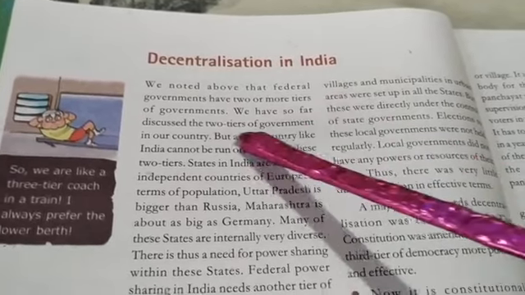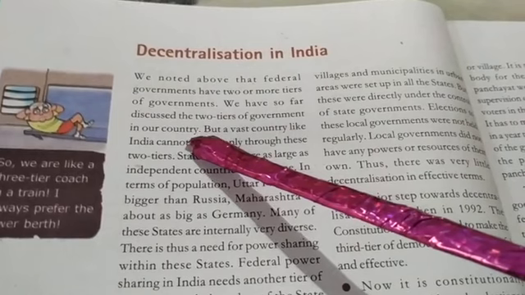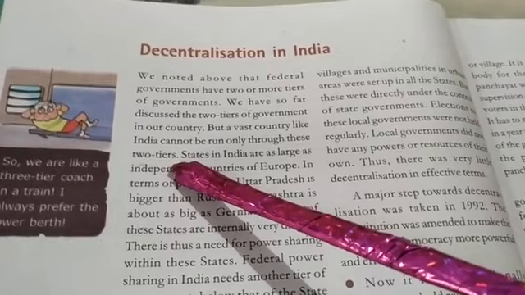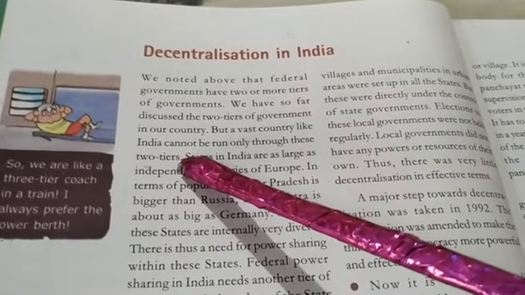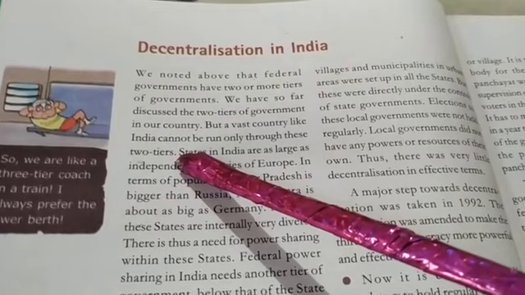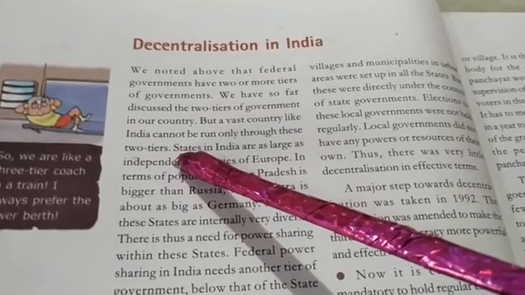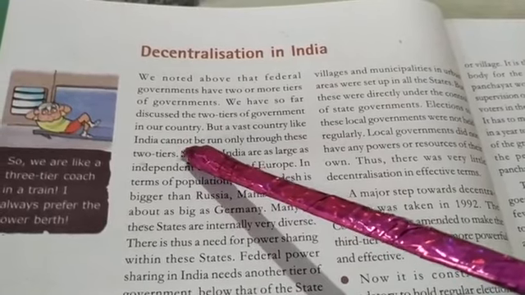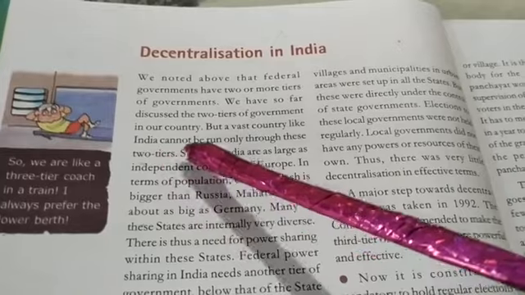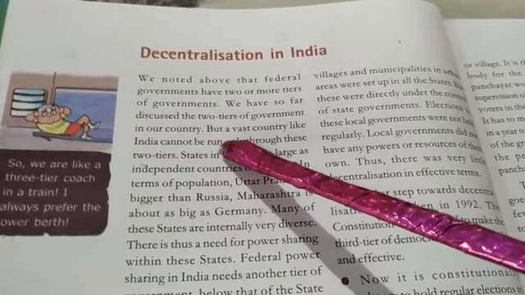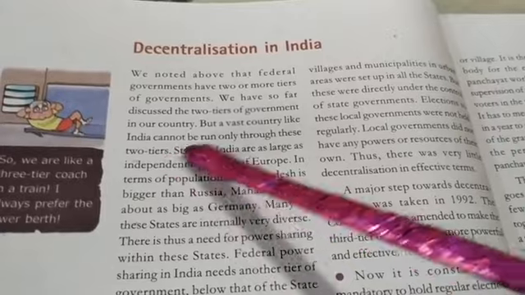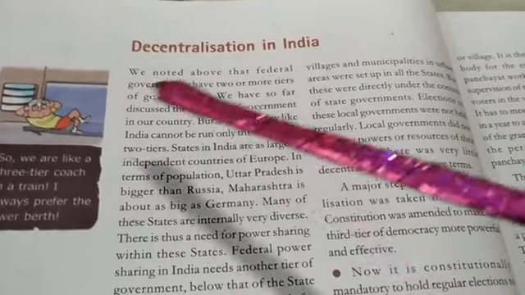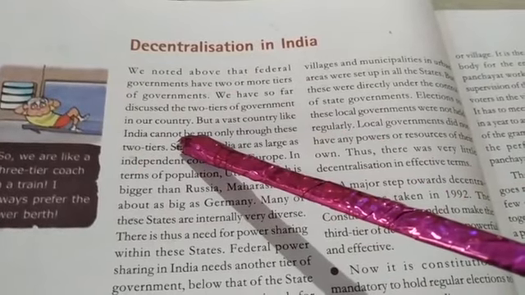Clear? So we have so far discussed the two tiers of government in our country, but a vast country like India cannot be run only through these two tiers. Up to here we have read about the two types of government prevalent in the federal form of government in India, that is the union government and the state government. But in a vast country like India, apart from these two tiers, one more tier is needed to run it.